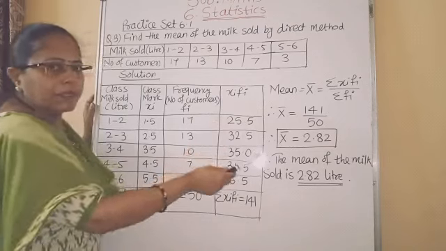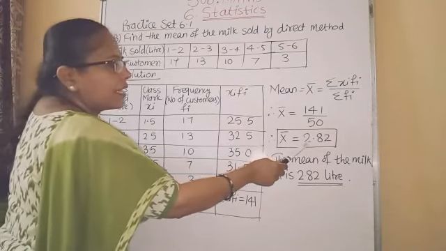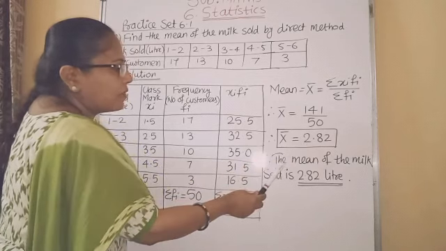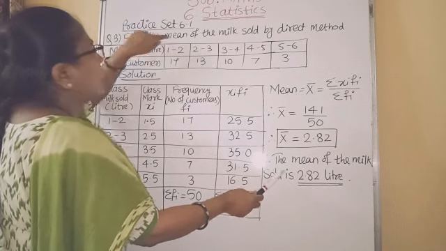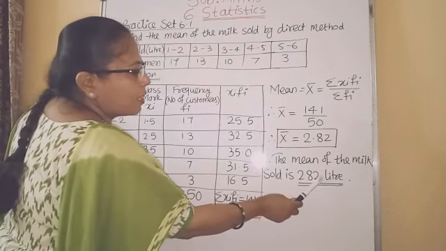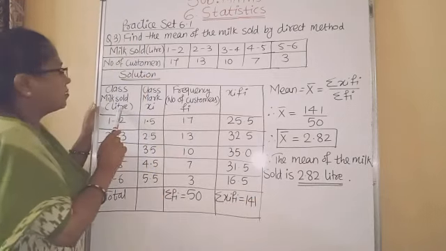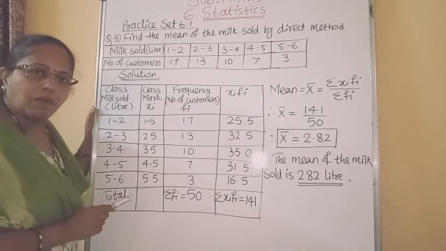Now, in 2 examples, we studied how to simplify, so you can do like that and you will get the answer. Then, we have to write the answering statement according to the question. The mean of the milk sold is 2.82 liter. You have to write the unit. Then only your answer is completed. Followed? How to find